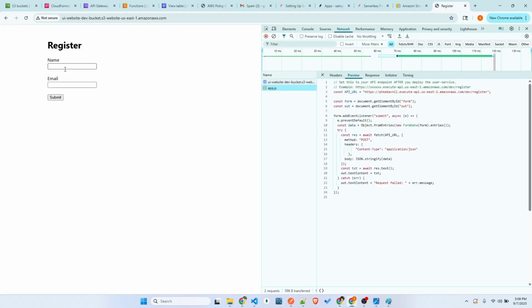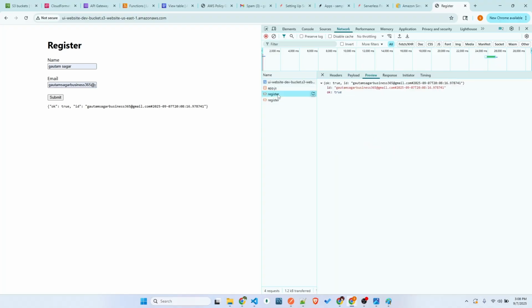So you just give some data. I'm just giving this mail ID to send it. It's registered with my SES, so I'm just giving the same email ID. Once you submit, just see what happens.